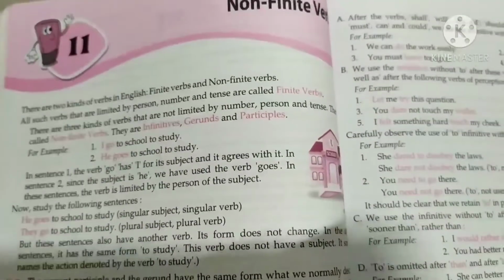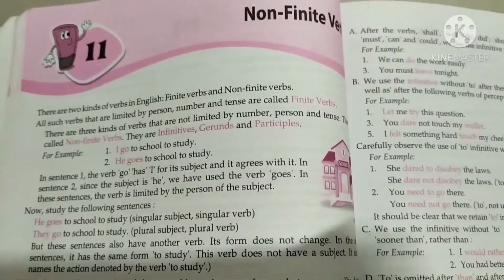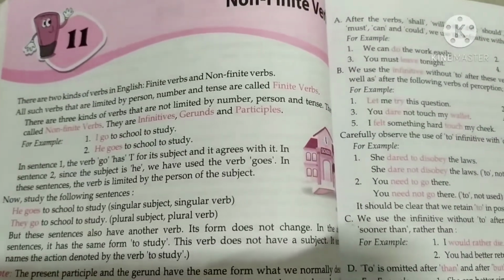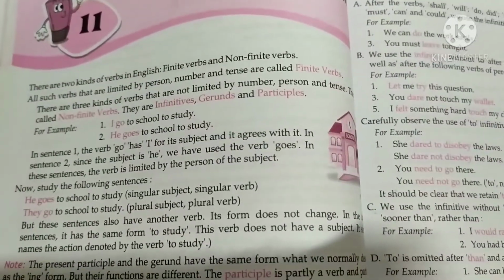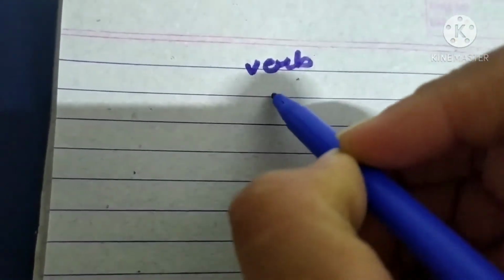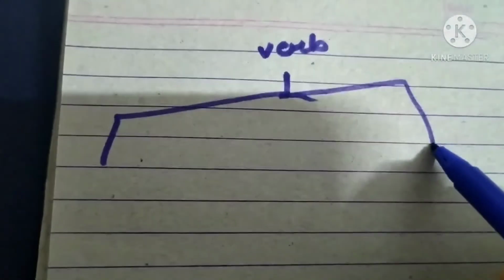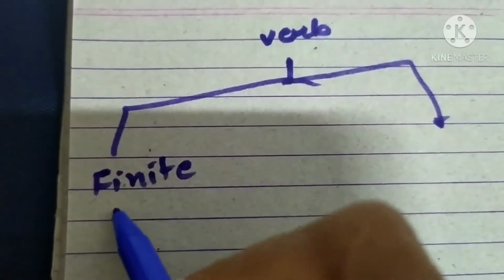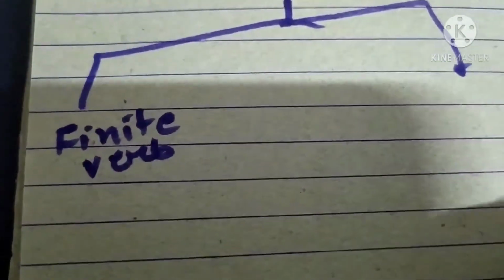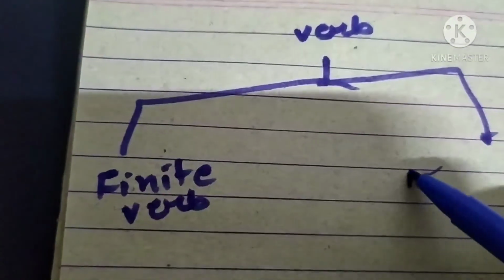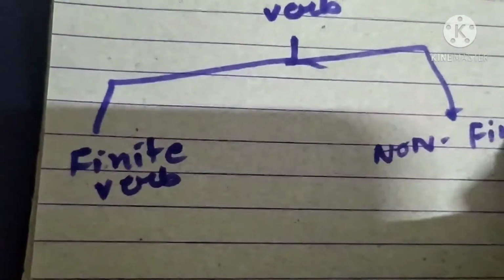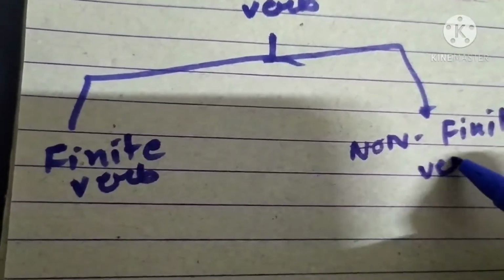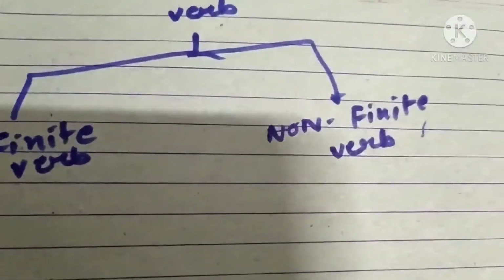So this chapter is about the non-finite verb. Before we start this chapter, we will see the finite verbs. We divide the verb into two parts: first, finite verb, and second, non-finite verb. Okay, two types of verbs are there.